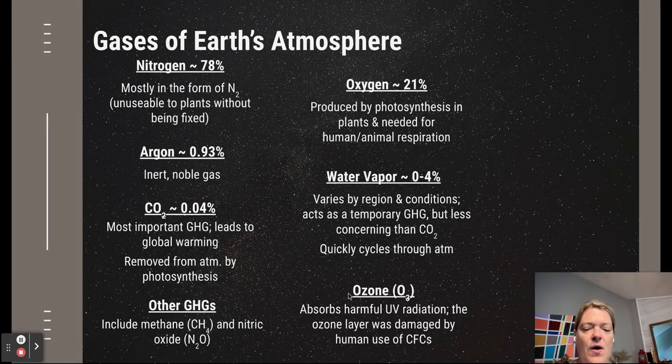Ozone is O3. We're going to talk about it in much more detail in Unit 7, but I think it's good to know now. It absorbs harmful UV radiation. However, the ozone layer was damaged by us using something called a chlorofluorocarbon, or a CFC. And so I think it's important that you write that description down, that ozone is in the atmosphere.